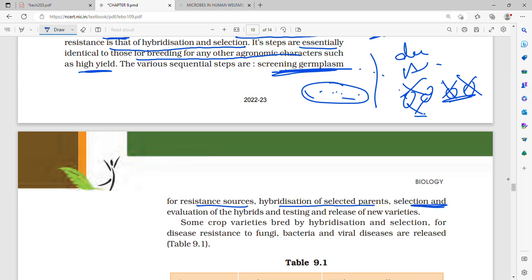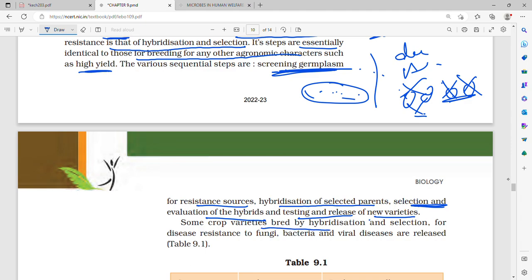Out of those hybrids we see which are desirable and which are not, so selection and evaluation of hybrids. Then testing takes place in research fields, and then in farmer fields the testing will take place in different parts of the country, in different agronomic and climatic conditions, and then release will take place.